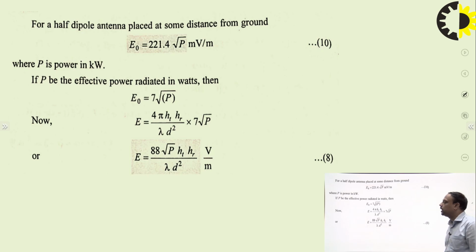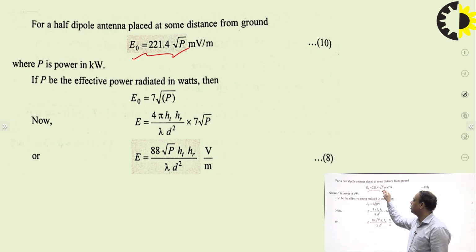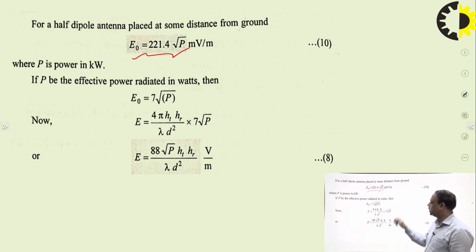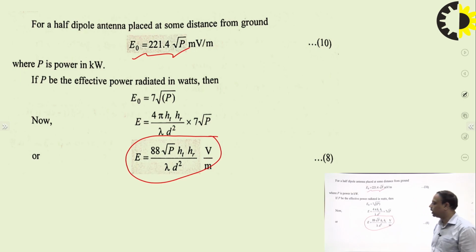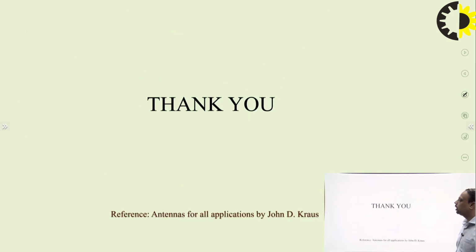If we take this in terms of power, we can easily convert electric field into power by this formula. Put these values and we find the electric field in terms of power transmitted from the transmitting antenna, that is equal to P. We can find the field in terms of power over here.